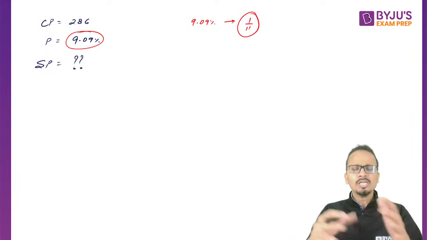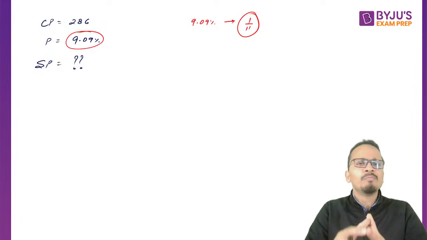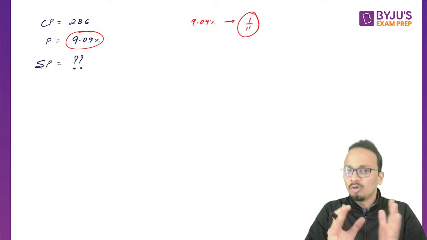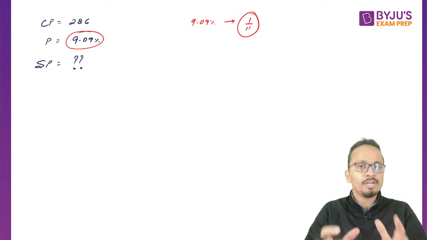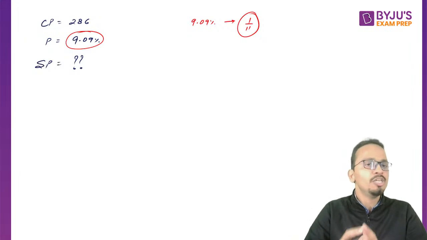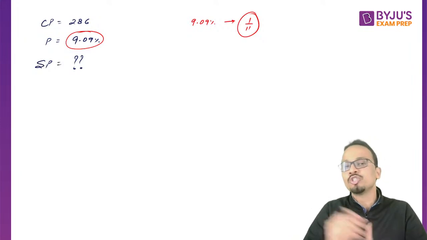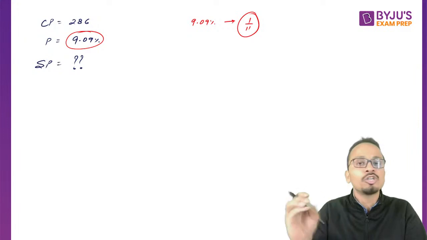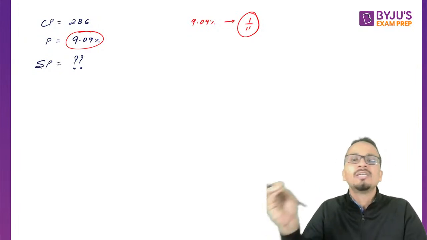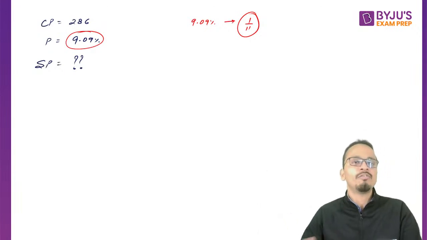Good. So the reason for giving 9.09 is to understand whether you know all these things or not, whether you have basically done the percentage chapter properly or not. Okay, so this question is not of calculations, this question is of understanding whether you know 9.09% is nothing but 1 by 11 of something.